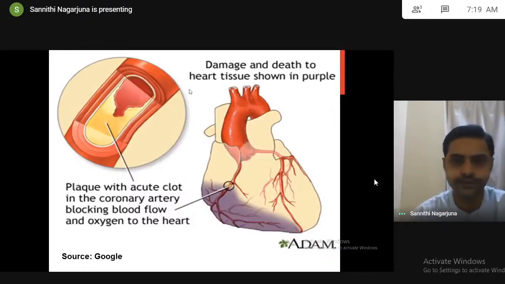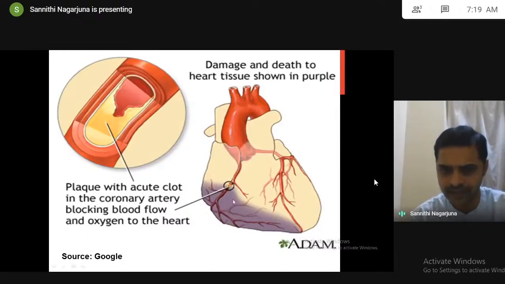So damage and death of the heart tissue is shown in the purple color. This coronary artery gets blocked with plaques. Because of that, blood supply to the cardiac muscle decreases, so the muscle died. It shows in the purple color. So this is death of the myocardium.